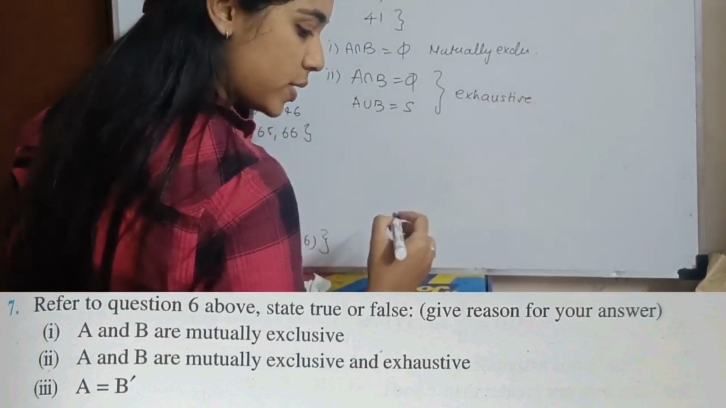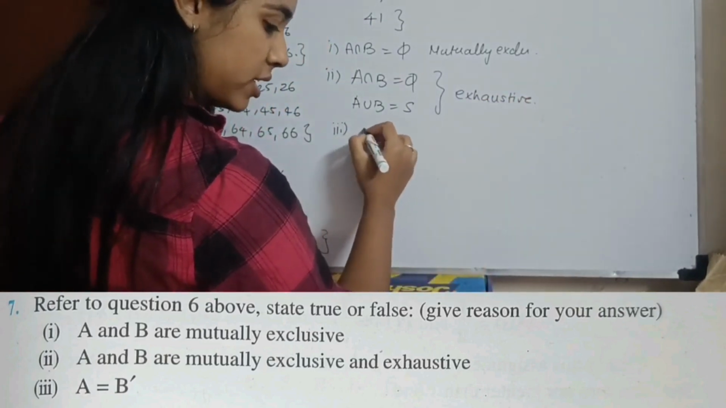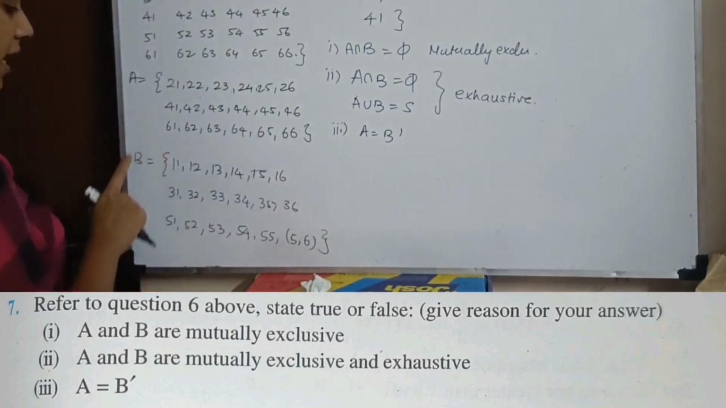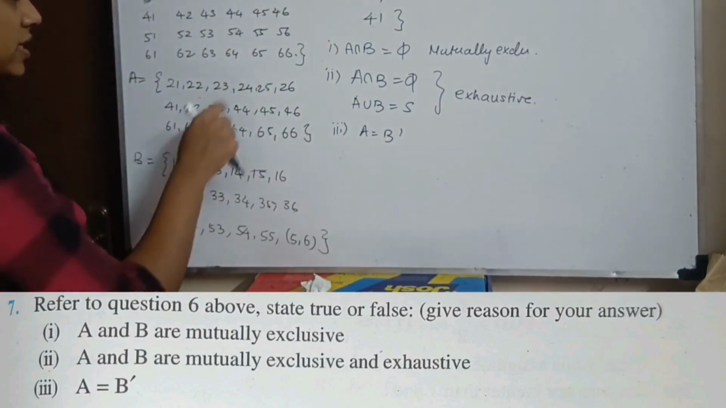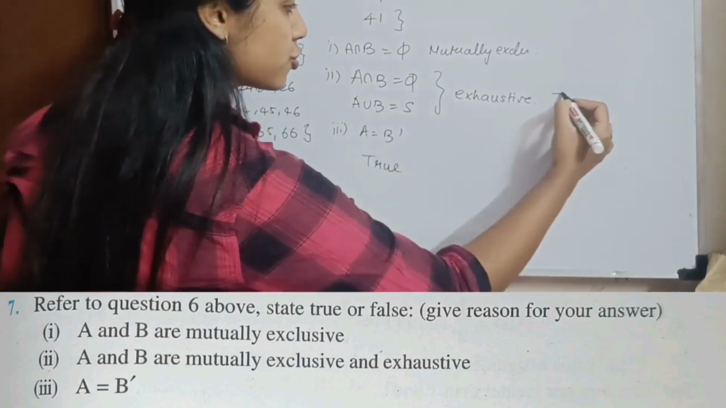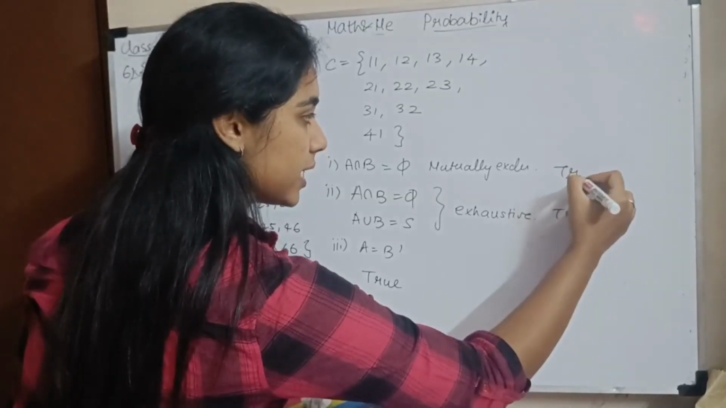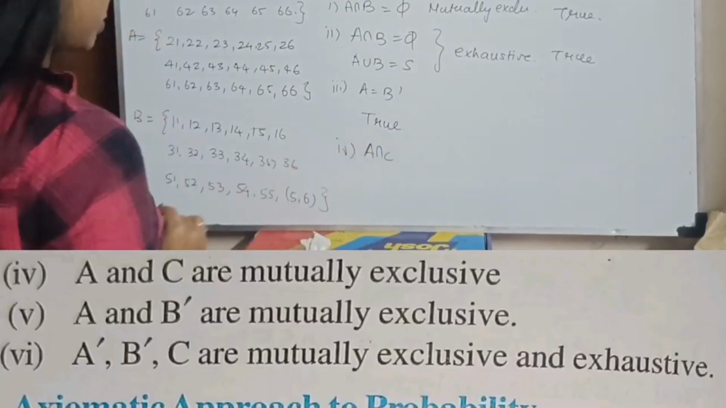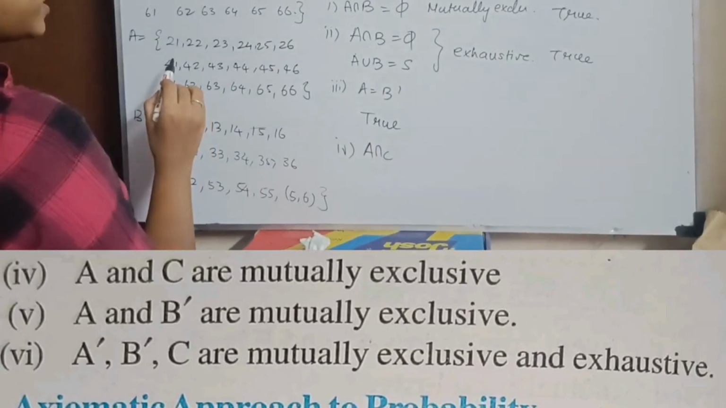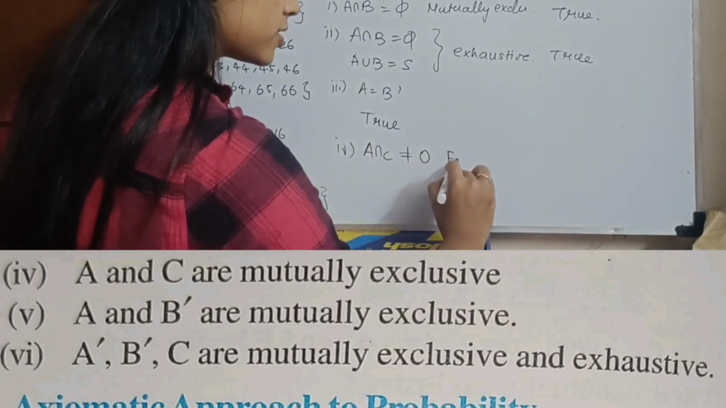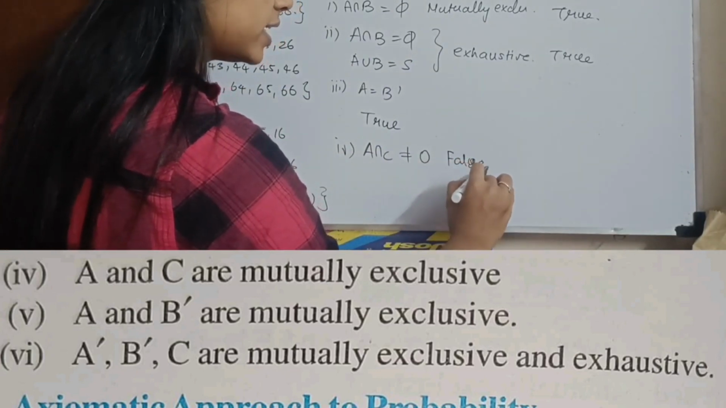So what is my third subsection? A equals B dash. We have already proved that in the sixth question. B dash is whatever is in the sample space but not in B. So this is also true. A and C are mutually exclusive. A intersection C: you see that there is an intersection, 2-1, 2-2, 2-3. So this is not equal to null set. So this is false. They are not mutually exclusive.